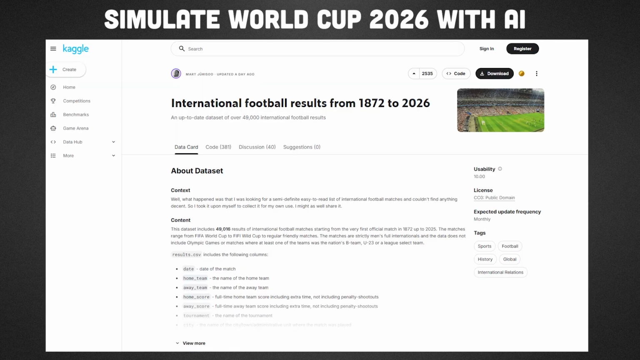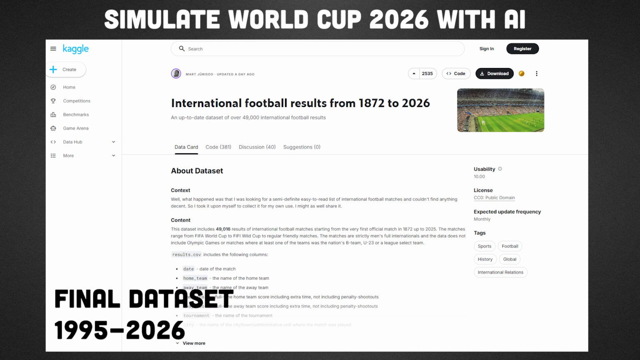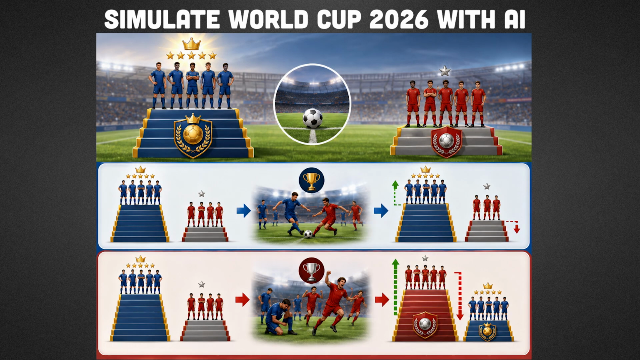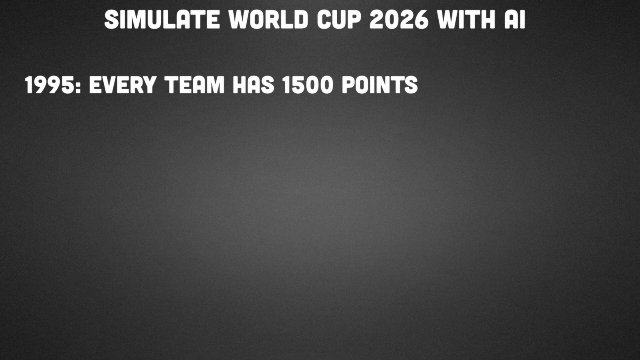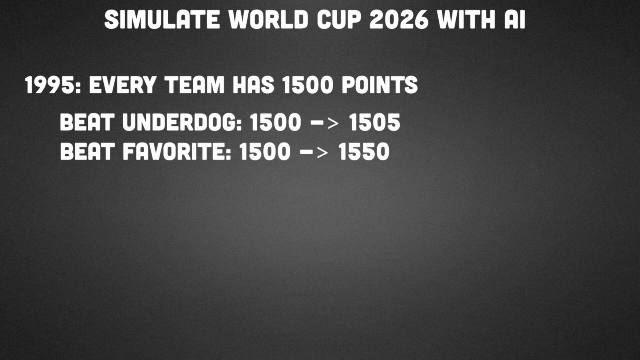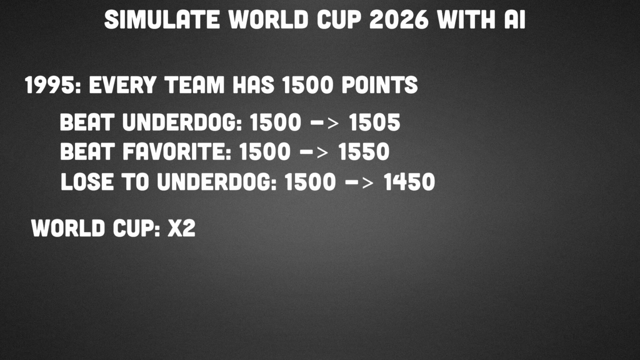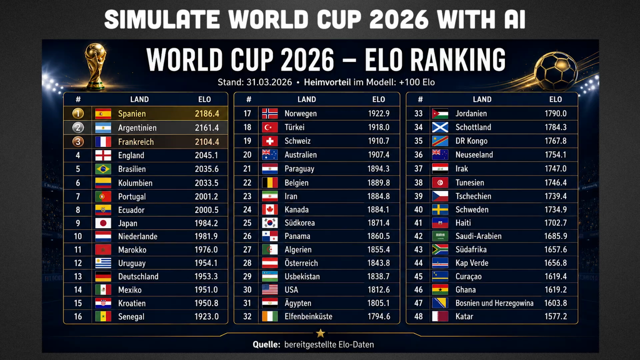First, we need data. For that, I'm using a dataset from Kaggle with basically every international match ever played, the date, the teams and the score. I drop everything before 1995. Then we need to know how strong each team is. For that I use ELO. Everyone starts at 1500 and after each match the winner takes points off the loser. If you beat a much stronger opponent you gain a lot, lose to a weaker one and you drop a lot. Big wins and important games count for more. Run that through 30 years of results and you get a rating for every team.